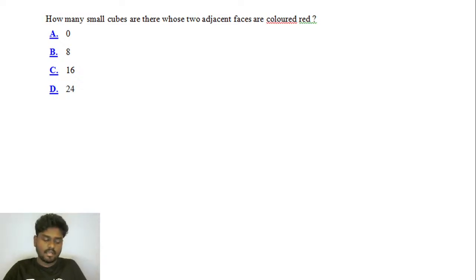Guys, in this question, you have been asked to find how many cubes are there whose two adjacent faces are colored. As we know already, you have 64 identical small cubes.